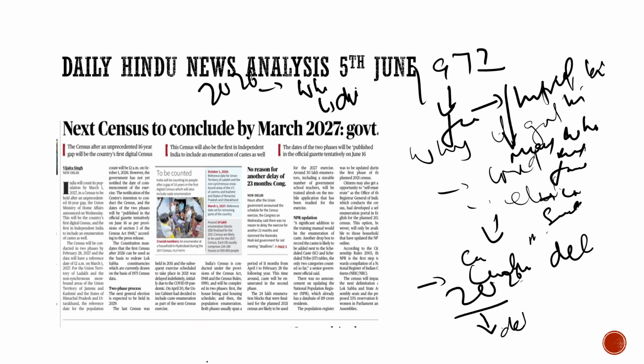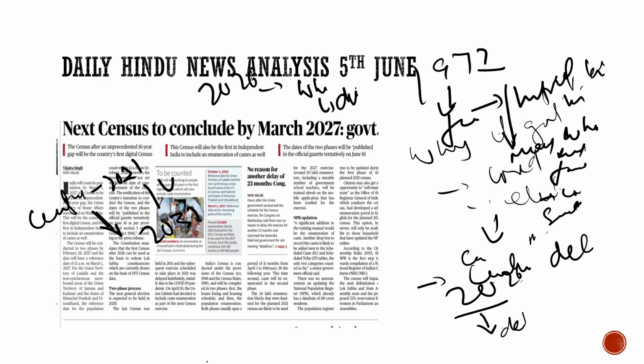Now, ideally, what should have been done? Ideally, if this census had been conducted in 2021, then the next census would have come in 2031.